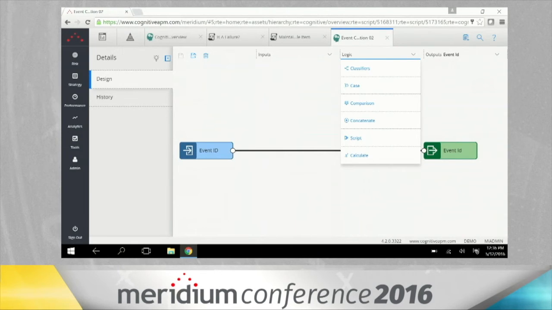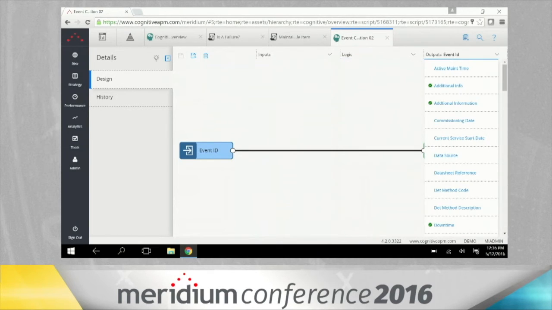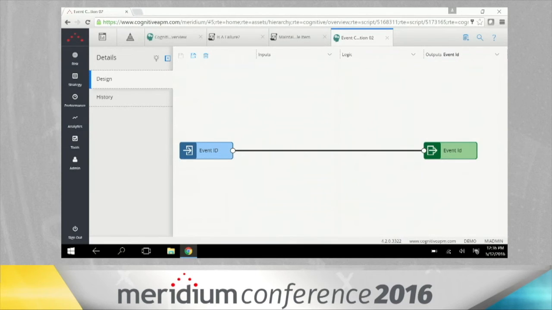And you see we have classifiers, case. Lots of things that you'd find familiar in Policy Manager if you're used to that application. And then we have our output structure. And our output structure is that cleaned up, common structure that you're going to use for reporting on this information. Okay. Here in the center of the design surface, we have a very simple mapping. This is a one-to-one mapping, event ID as an input to event ID as an output.